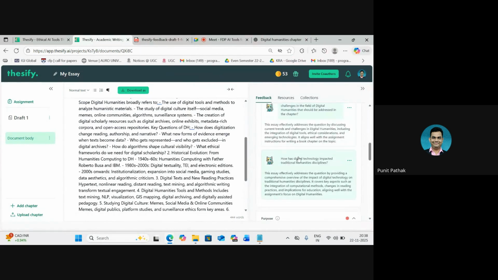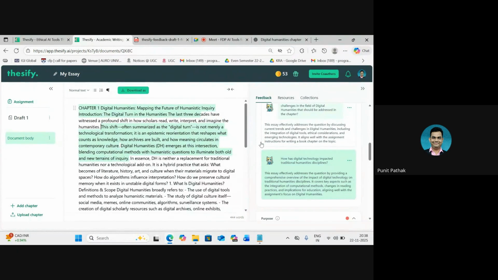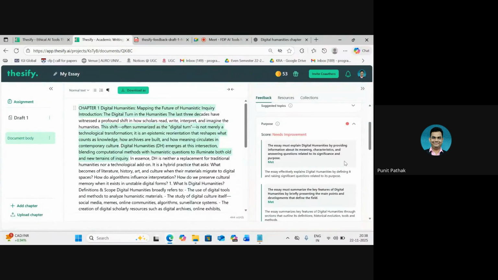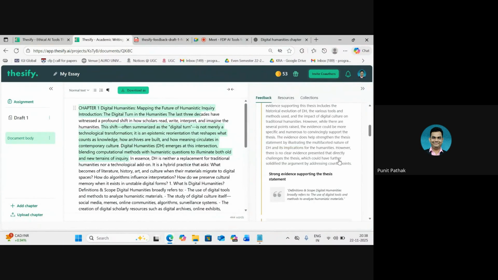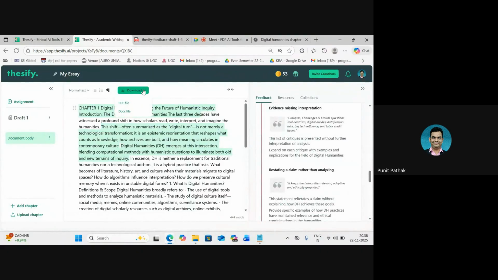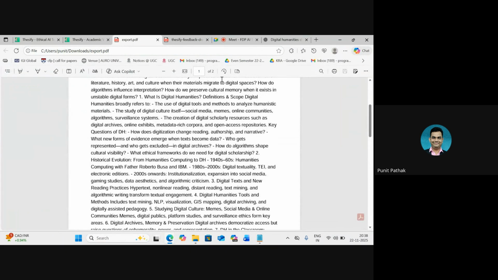we can actually chat with the document as well, whereby this bot, which they're calling Theo, generates questions on its own. It answers the questions by going through the chapter's outline, as we can see. This is in the suggested topic section. Then we get further feedback for the other sections also. So this is what the entire report does. And on this part, I can re-download my uploaded file, either as a PDF file or a doc file also, which is basically the same input that I have given, which is our chapter itself.